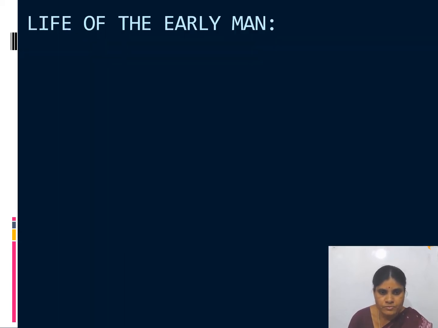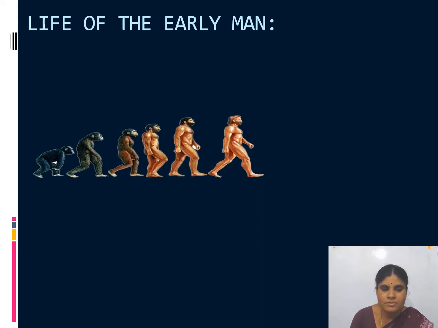Now next, life of the early man. In order to study this lesson, what is the name of the lesson? The name of the lesson is Evolution of Transport and Communication. In order to study this lesson, we have to study a little bit about the early man. See, this is the picture of early man. So many changes have taken place.